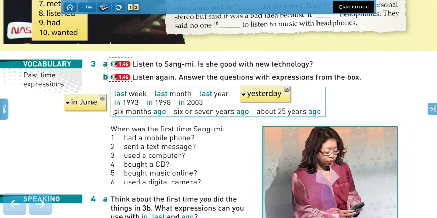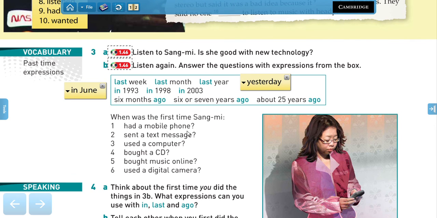And the last expression is 6 months ago, 6 or 7 years ago, about 25 years ago, right? "Ago" is the expression that we're going to use here after a period of time. So we can say 2 days ago. It doesn't have to be a long period of time. You can say 2 days ago, 3 days ago, a week ago, a year ago, or use these other time expressions. Let's listen and do this exercise, okay?